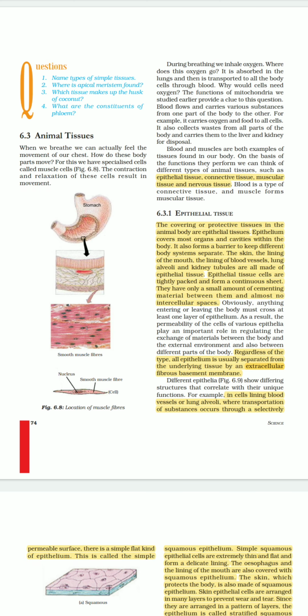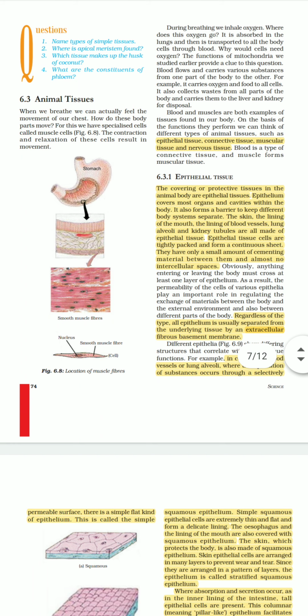So basically animal tissues are of four types: epithelial tissues, connective tissues, muscular tissues and nervous tissues. First of all we are going to discuss epithelial tissues. Epithelial tissue is basically for protection. It forms a covering or lining of most organs and cavities within the body, and forms a barrier to keep different body systems separate.